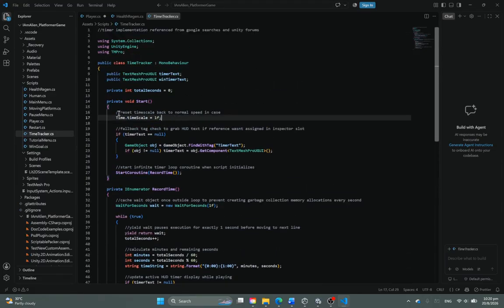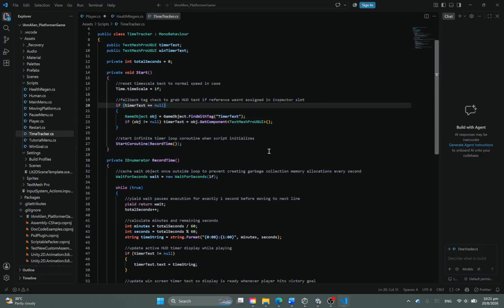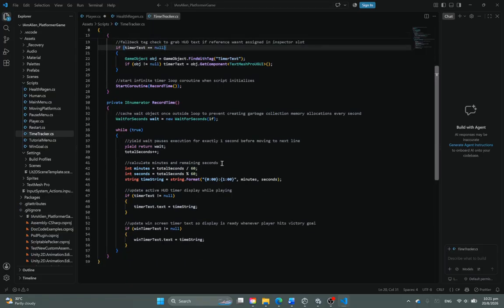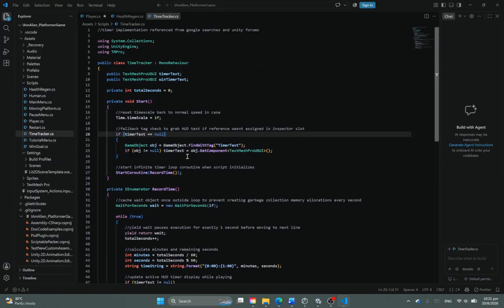So at the start of the time script, we have a time scale line over here. This is for when the player reloads into the scene, and if the scene is paused, it automatically resets the time scale to normal speed to make sure that the time is accurate and starts counting whenever the player is inside the game. So basically, yeah, this is the coroutine section of my scripts.